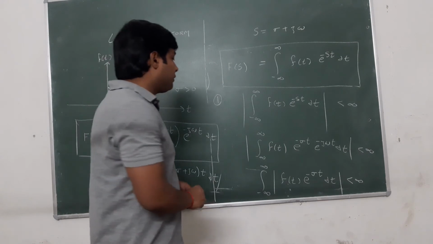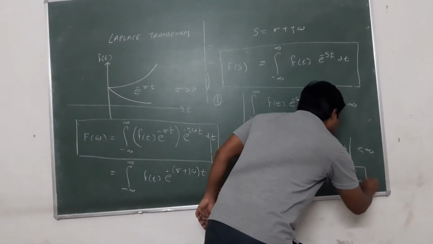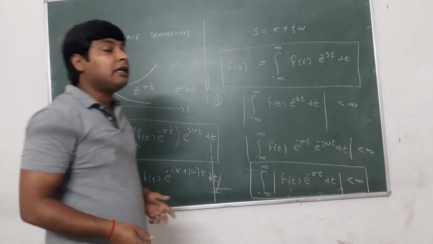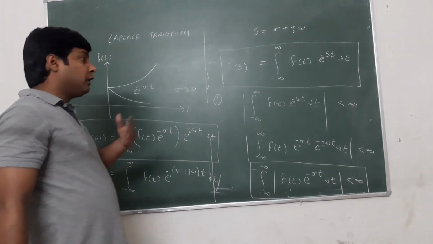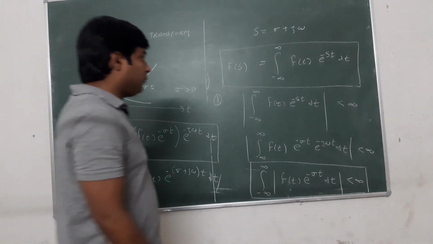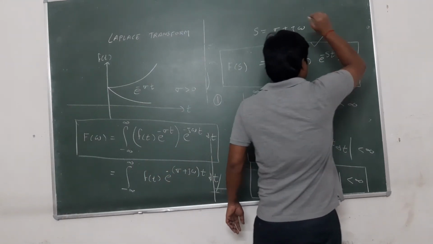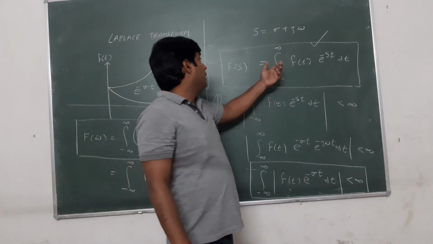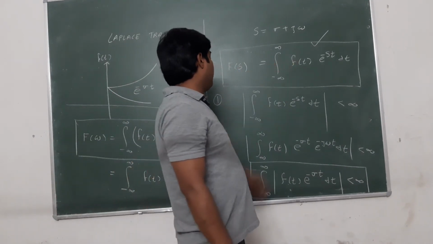So from this condition we can calculate the range of the ROC for the given signal, and from this we can transform the given signal into the Laplace domain.